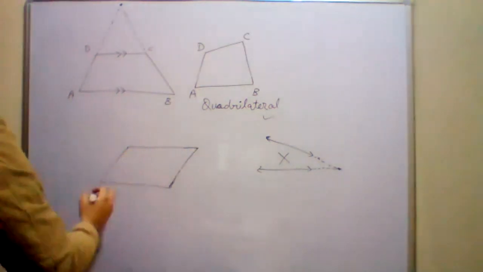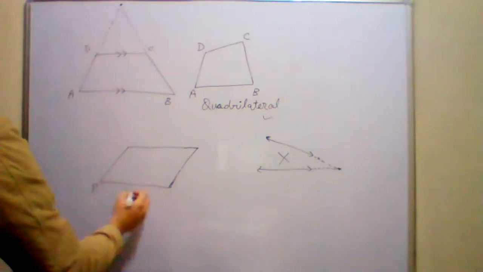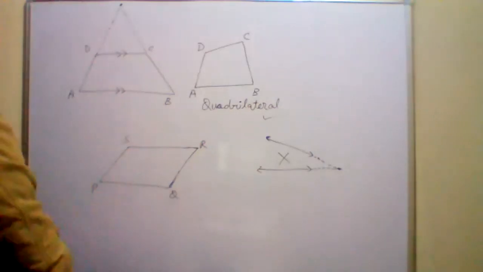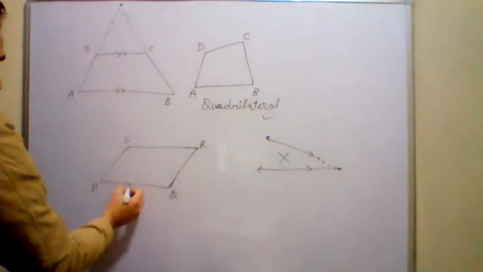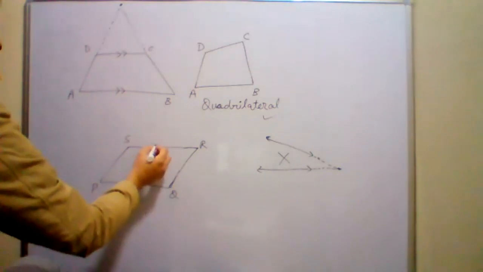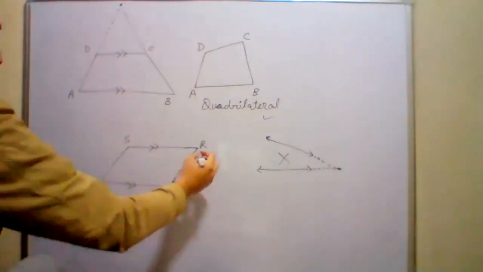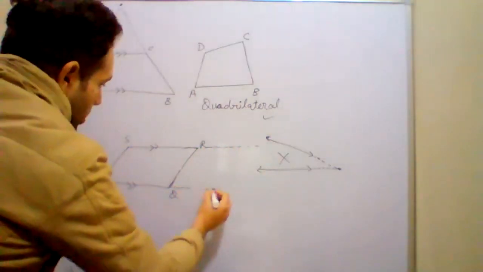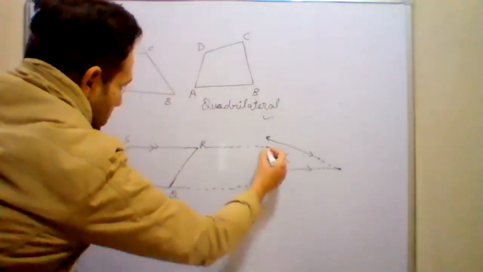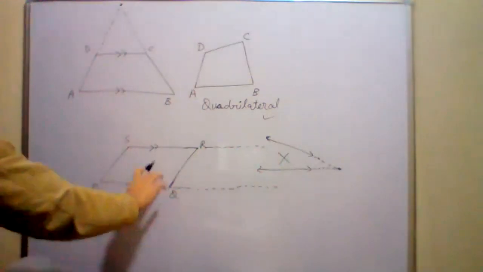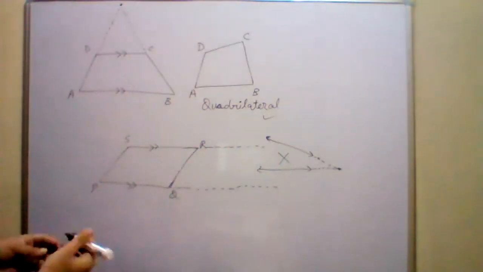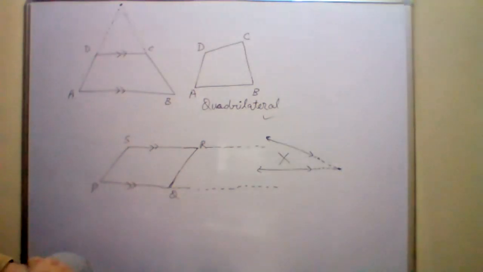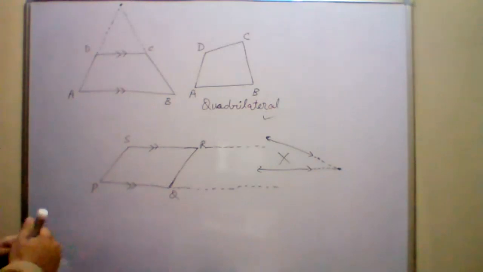So this is a parallelogram. I have drawn it on the board. Suppose the name is PQRS. So you can see the side PQ is parallel to RS. They are parallel to each other. Are they going to meet? If I produce them indefinitely, are the two lines going to meet each other? No. So PQ is parallel to RS. You all can see this on the board. PQ and RS are parallel here. So this is the first pair of parallel lines.